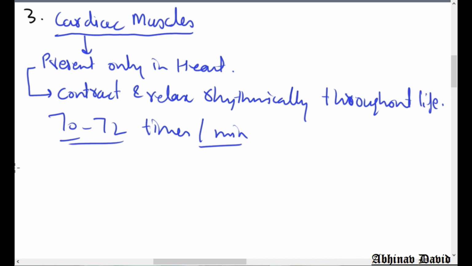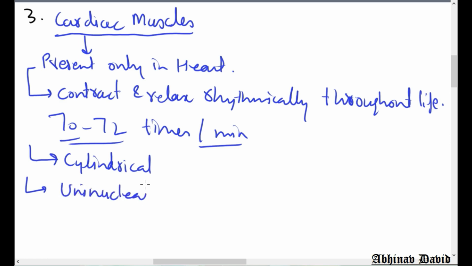Okay, now let us talk about the structure of the cardiac muscle. Cardiac muscle has a combination of the structure of both the striated muscle as well as the smooth muscles. So they are basically cylindrical, and with the cylindrical shape they have only one nucleus, so they are uninucleated.